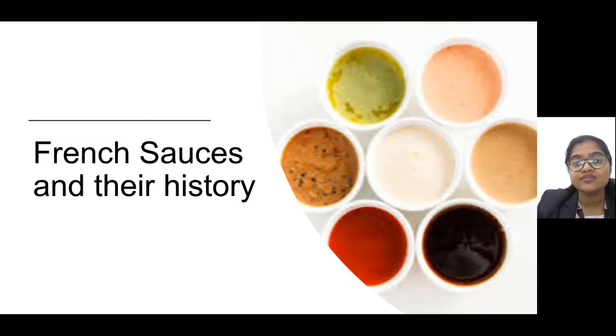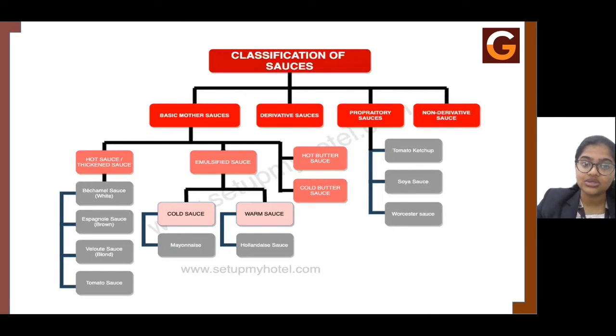So these are the six basic mother sauces, and based on this, there are many other derivatives of these sauces that have been made. Now, when we look into the classifications, the sauces are classified into basic mother sauces, derivative sauces, that is, with the mother sauce you can make many alterations, which are called derivative sauces. Then you have the proprietary sauces, which are nothing but the commercial sauces that you get in the store. And then non-derivative sauces: there are certain sauces which cannot be derived from, so they just remain one single sauce as it is. That comes under the non-derivative sauces.